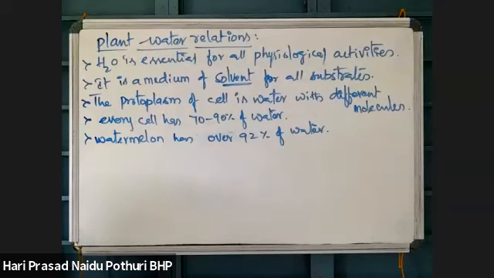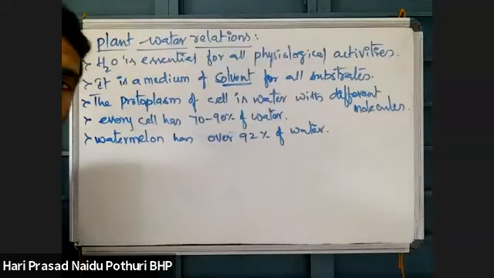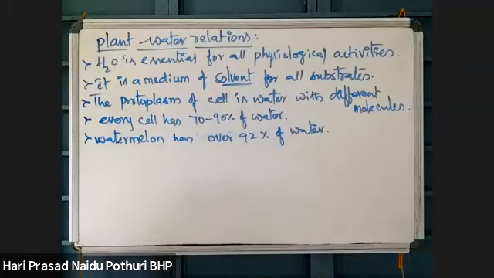Watermelon fruit has more than 92% of water. If you see herbaceous plants, only 10 to 15% of dry weight is there, remaining totally water only.